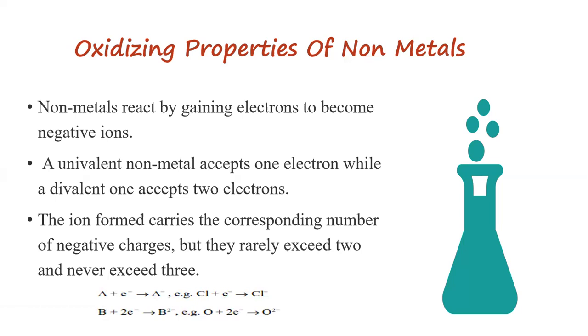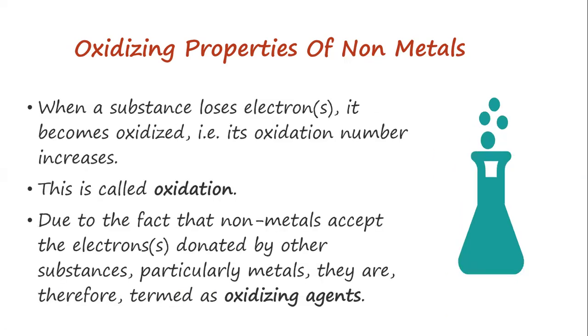They are the ones that carry the corresponding number of negative charges, as you can see in the examples. Now, let's see, discussing further about these oxidizing properties of the nonmetals. Let's see that when a substance loses electrons, simply it becomes oxidized. This means that its oxidation number increases. So this process is what we call oxidation. So oxidation is when a substance loses electrons, becoming oxidized. So that's what it is, and it means that the oxidation number increases.